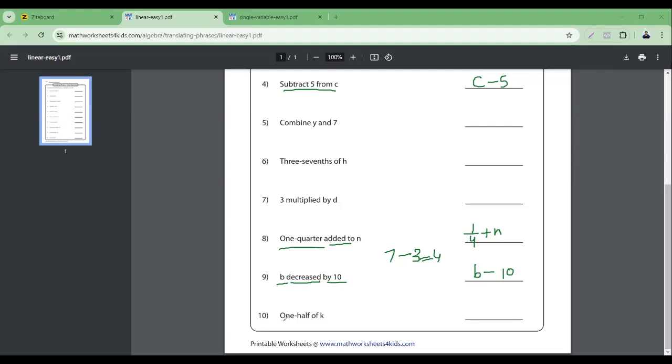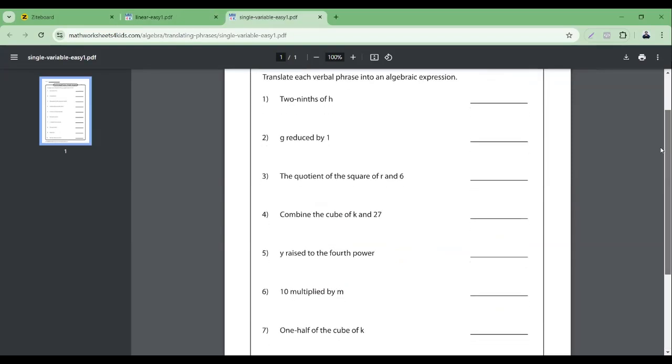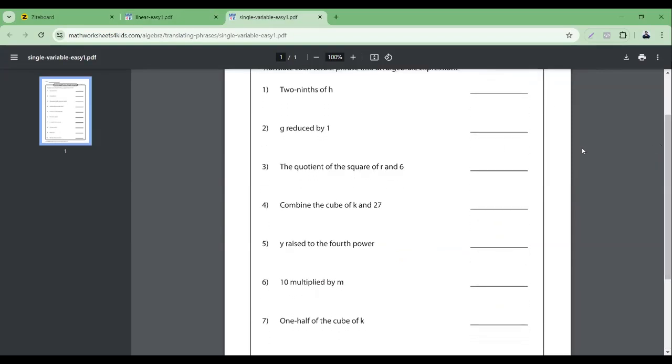1/2 of K. 1/2 means this one. Of means multiplied by K. Okay. So this is how we will translate all of these things into algebraic phrases. Okay, let's do some few more things here and let's see if you're able to do it. I would highly encourage you to pause the video, look at these questions, try to do on your own, and then compare your answers with mine.